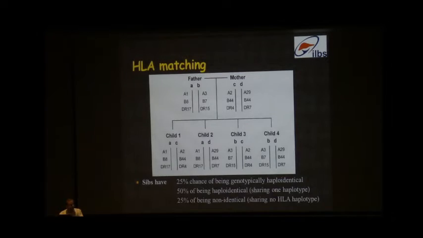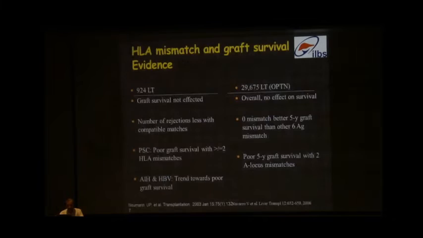So briefly about HLA matching. We should understand that even with siblings, there is a 25% risk of being totally non-HLA identical, a 50% chance that the sibling may share one HLA haplotype, and a 25% chance that they may be completely matching. So there is a 75% chance of some HLA mismatch.